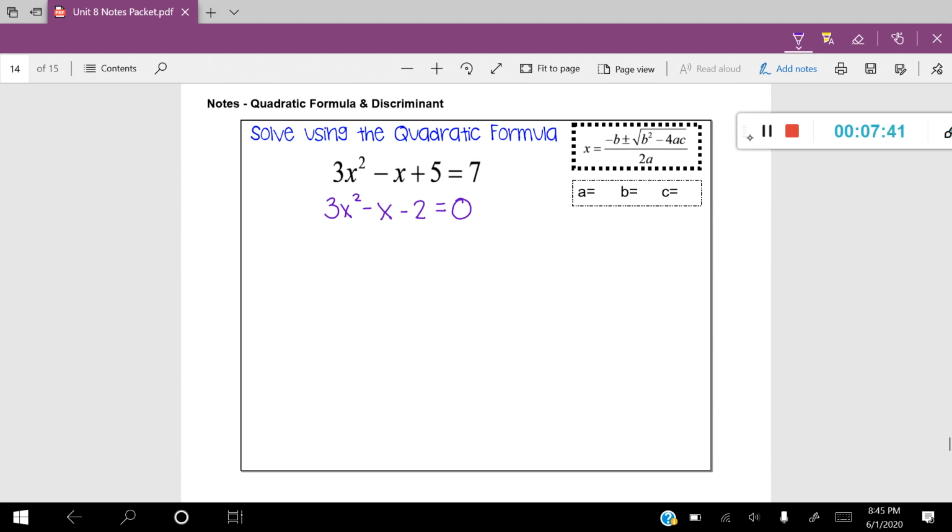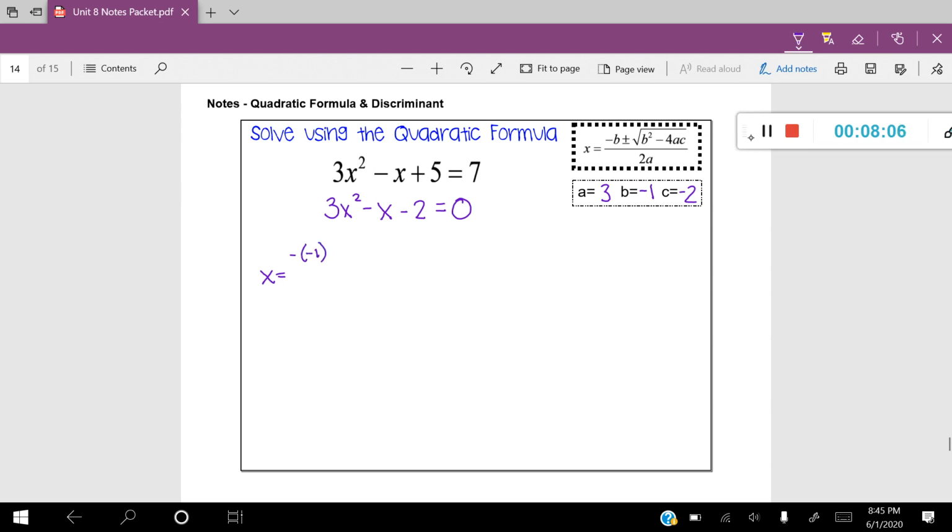Let's identify a, b, and c. My a is going to be 3, my b is going to be -1, and my c is going to be -2. And I just captured those right out of that equation. All right, let's go ahead and plug it into the formula. x equals negative b. Well, that's going to be -1.